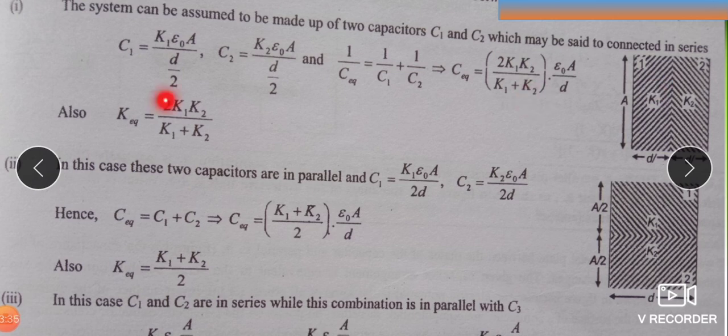In an MCQ, values may be given, or in terms of letters K1 and K2, the answer can be given in the options.